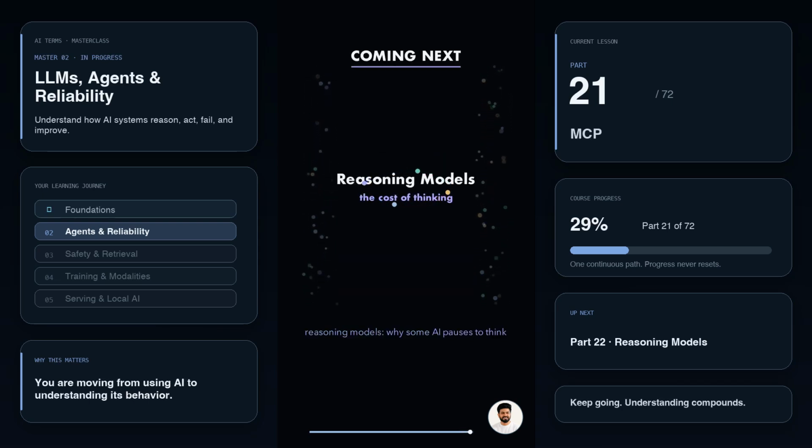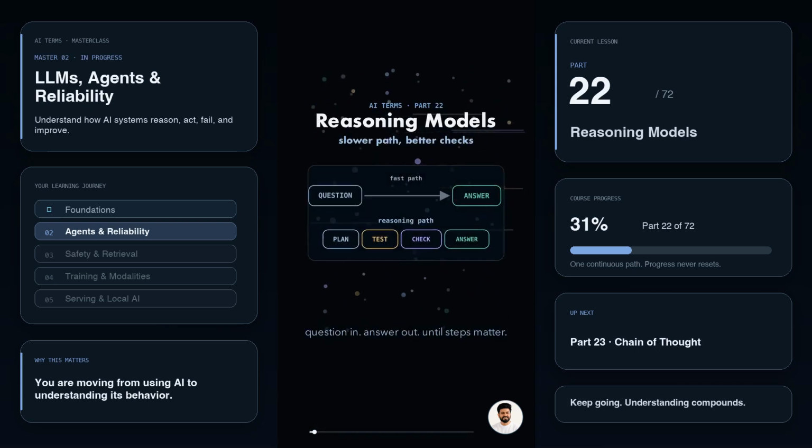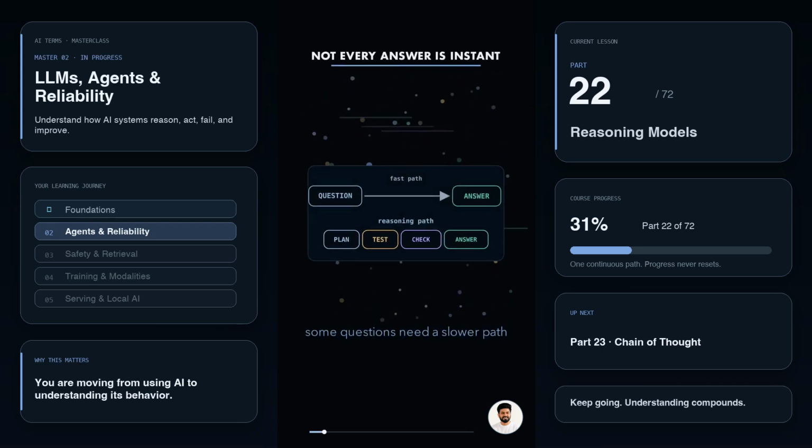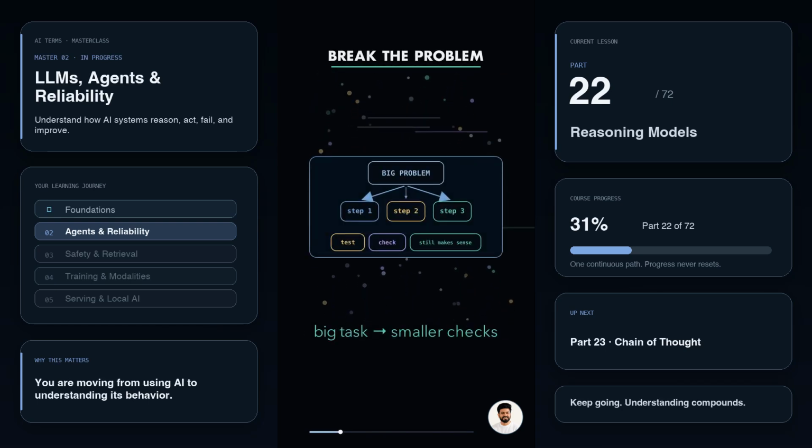Why some AI systems pause to think before they answer. Most AI answers like this: question in, answer out. But some questions need a slower path. A reasoning model is an AI model that spends extra compute before answering. It breaks the problem into smaller steps, tests possible paths, and checks whether the answer still makes sense.